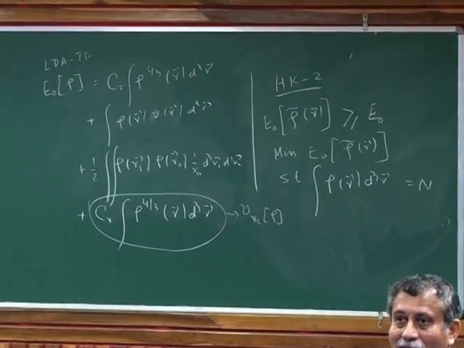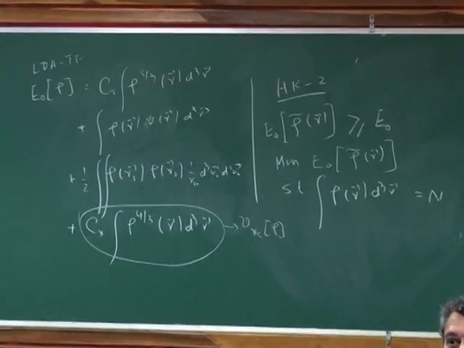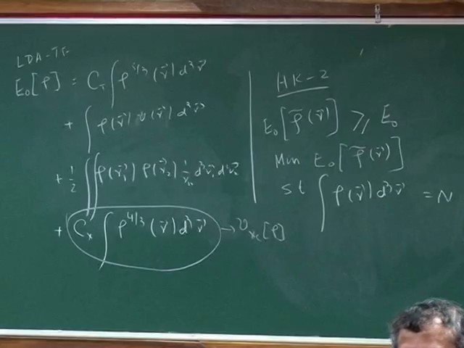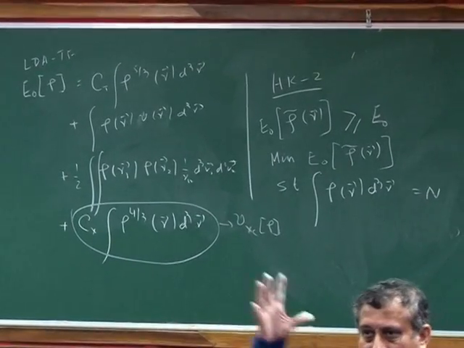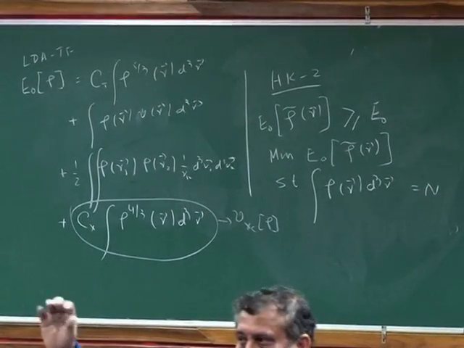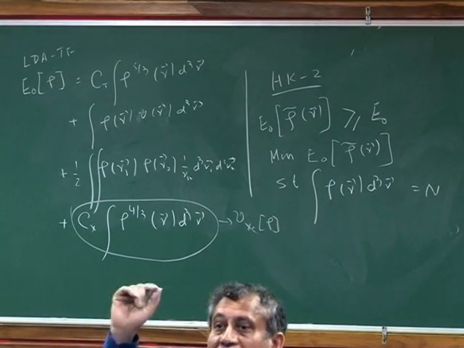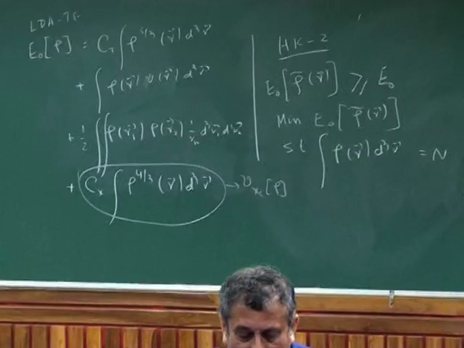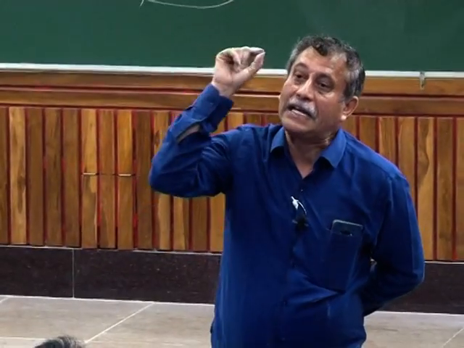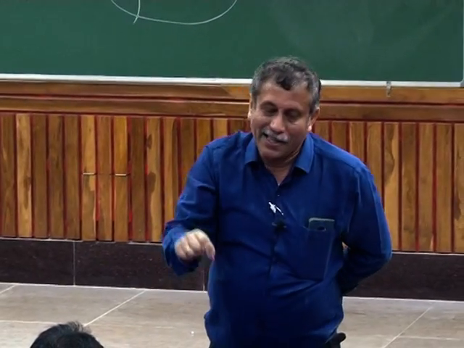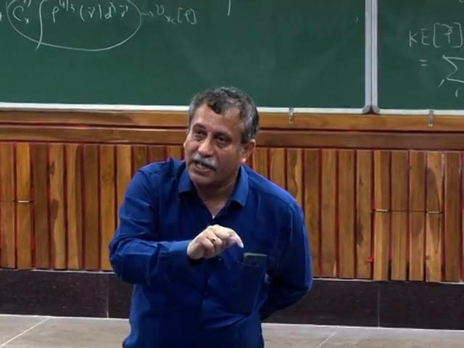So correlation is contributing a larger part than exchange? Yes, many times. The exchange also is not that large. I mean, the Coulomb is much larger. Exchange is much smaller. They are very important, however. So the point that you are asking is a very important question. You are telling me that in the Hartree-Fock I at least do the exchange correctly. Yes. Here I don't do the exchange correctly, yet I bring in correlation.